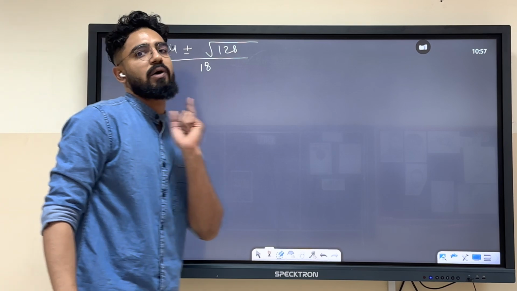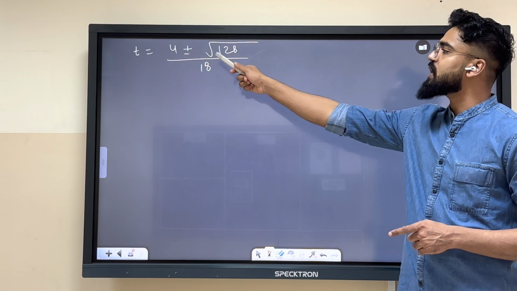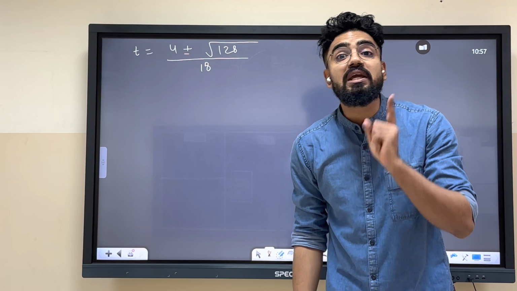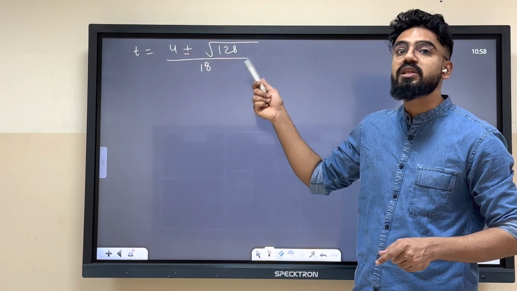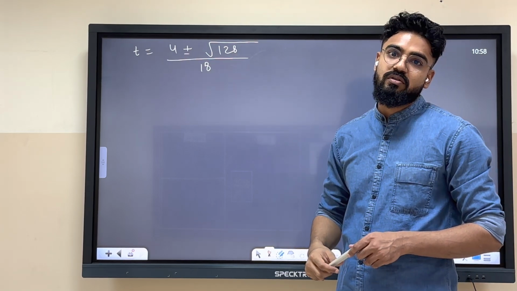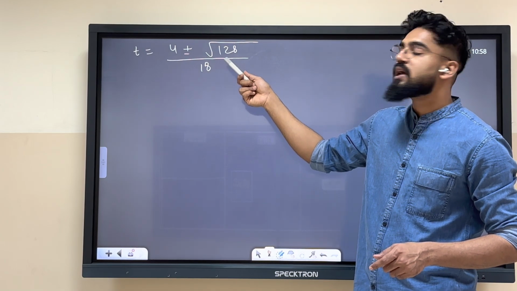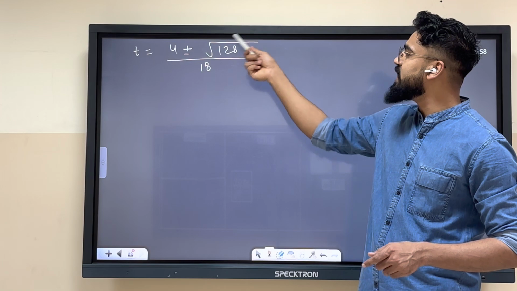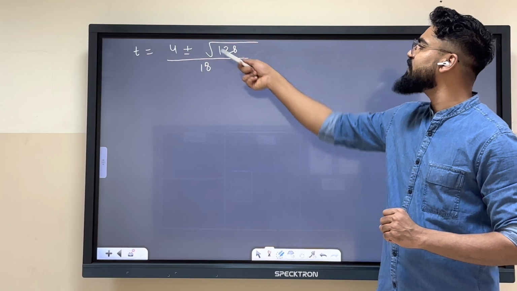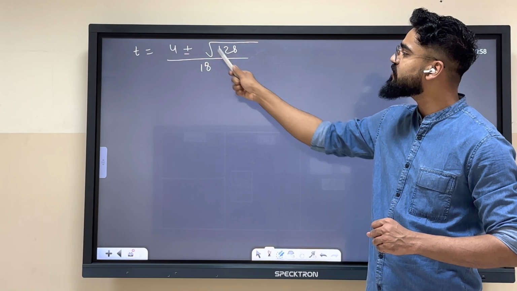Now think about it. Which time should you take? You should take the positive sign because time can never be negative. Under root 128 is much greater than 4. 11 square is 121, so this value is around 11 point something. So you cannot take the negative sign, because then time will be negative.